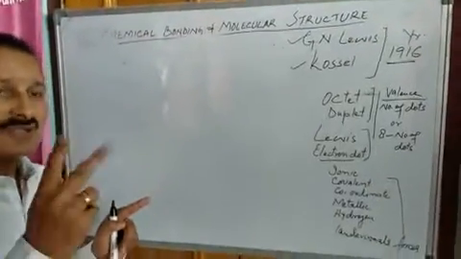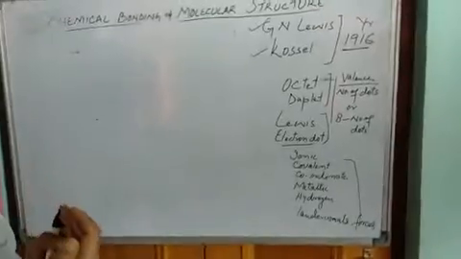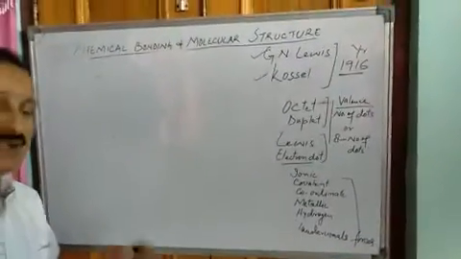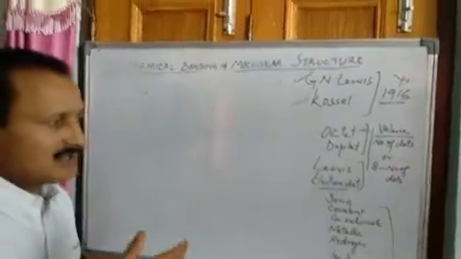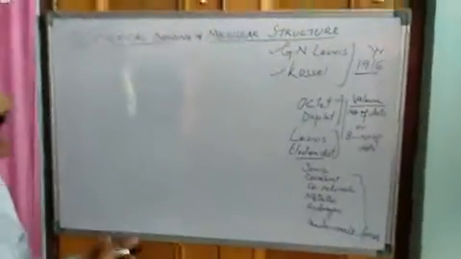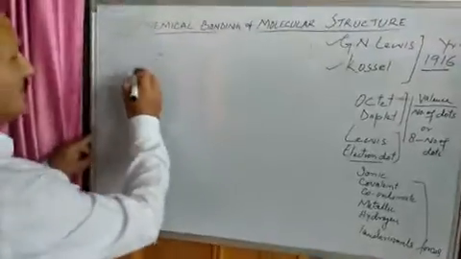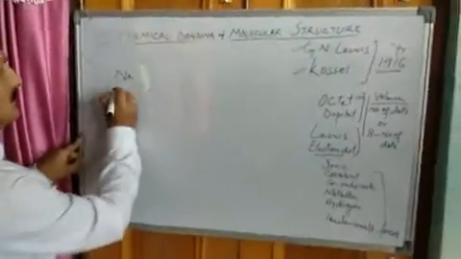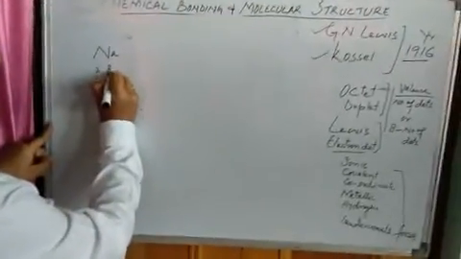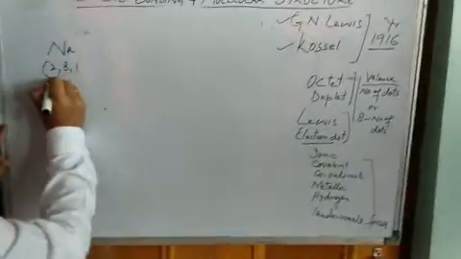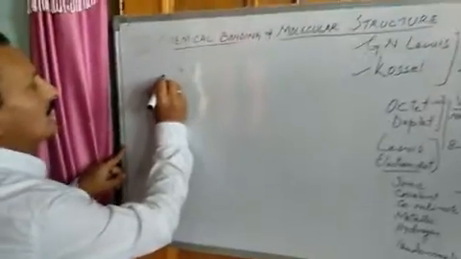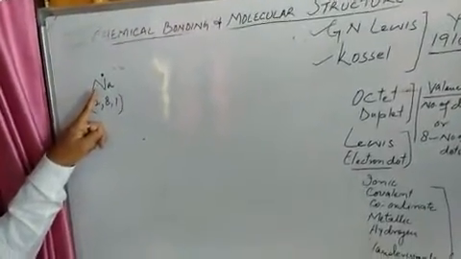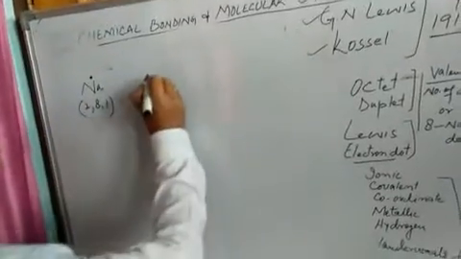Now there are some methods of doing so. Either they lose electrons, or they gain electrons, or they share electrons, or they contribute electrons. These are some methods. For example, let me take an example. Suppose this is sodium. Its atomic number is 11, electronic configuration 2, 8, 1. How many valence electrons? 1. This is the electron dot symbol or Lewis dot symbol of sodium. This is chlorine.